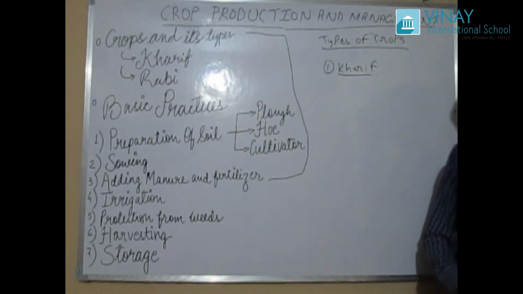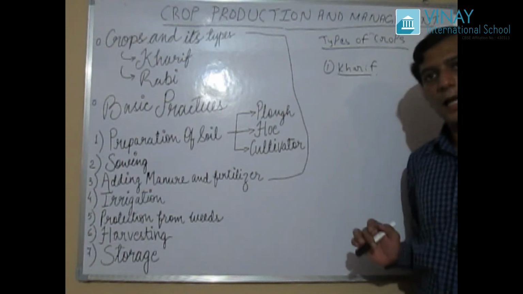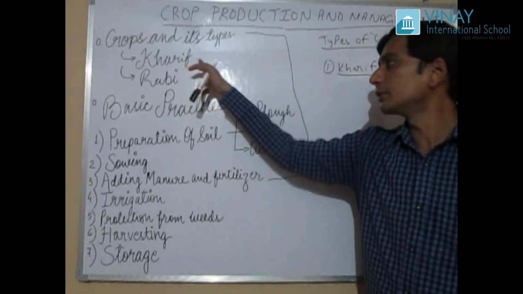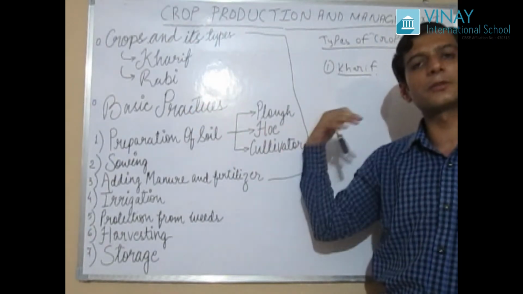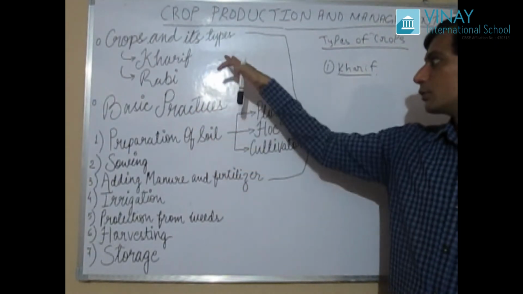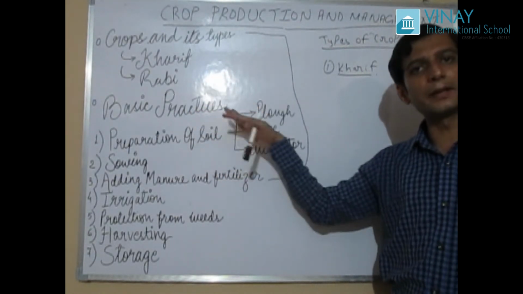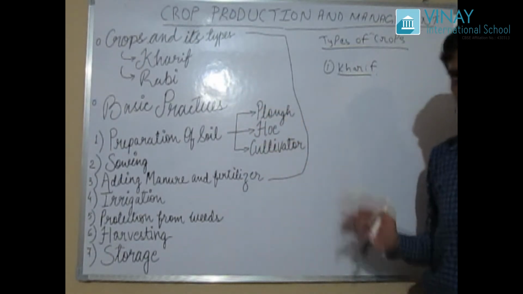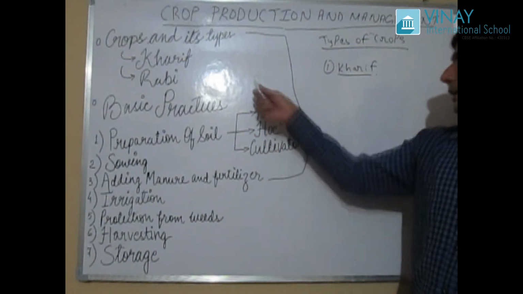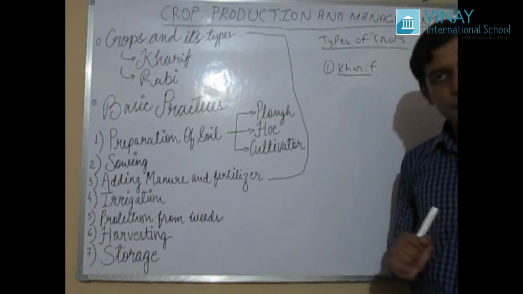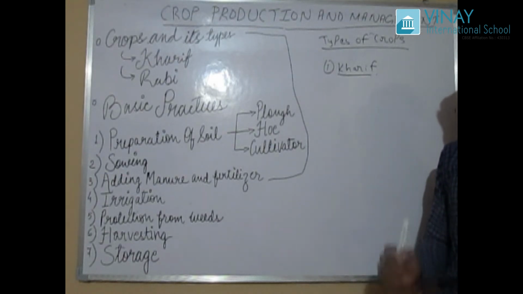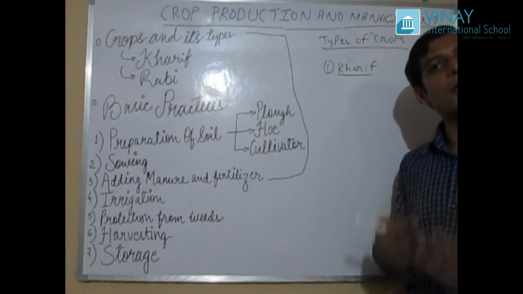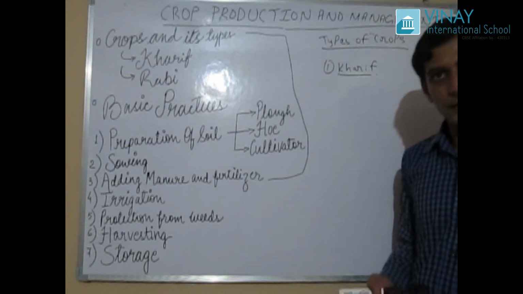Now there is one thing to understand here. How have we classified crops into two types? There must be a reason behind it. So let's see the main reasons behind this classification of crops. These types of crops are classified on the basis of the climate present in India, in our